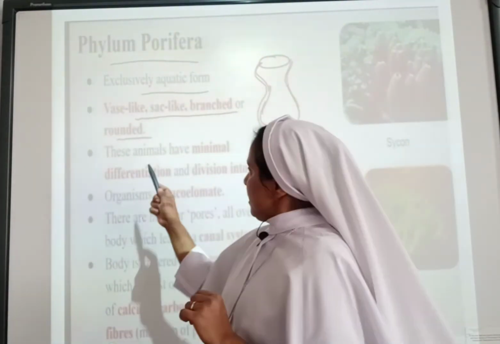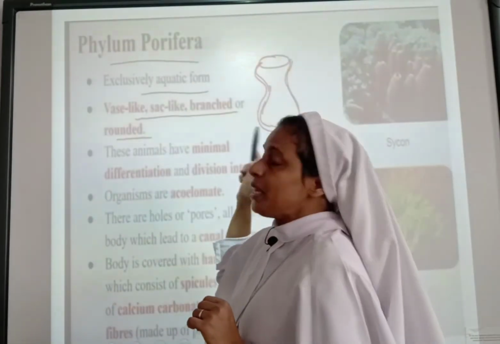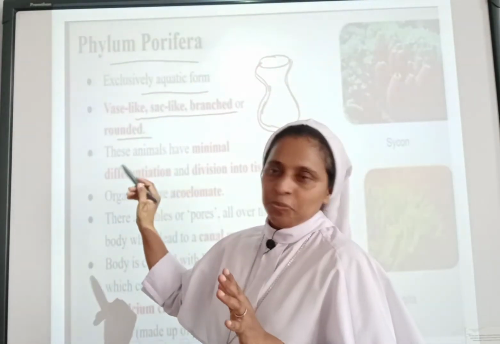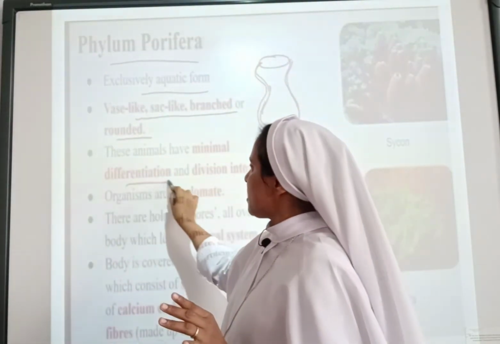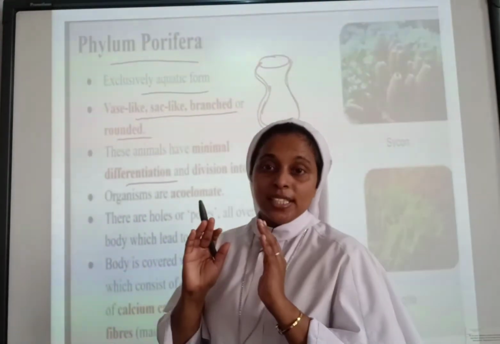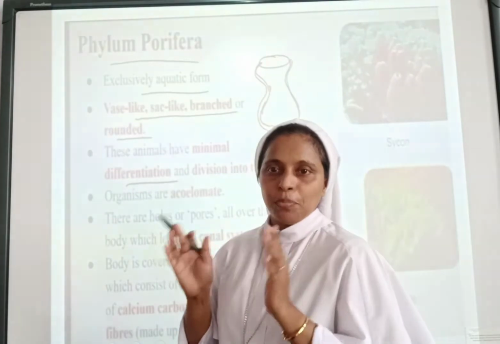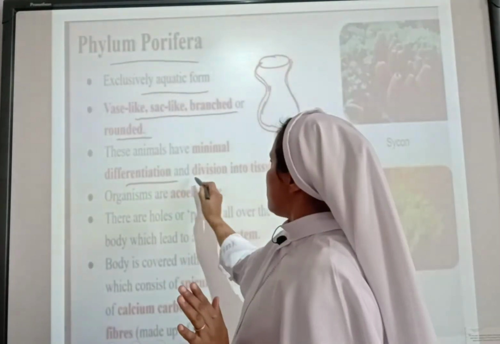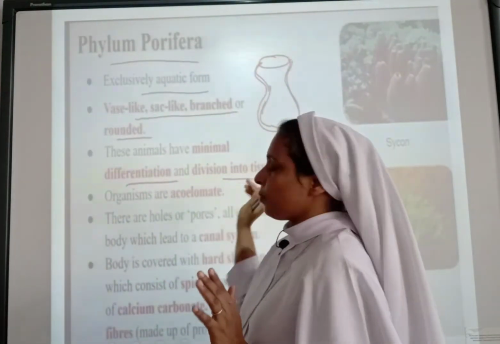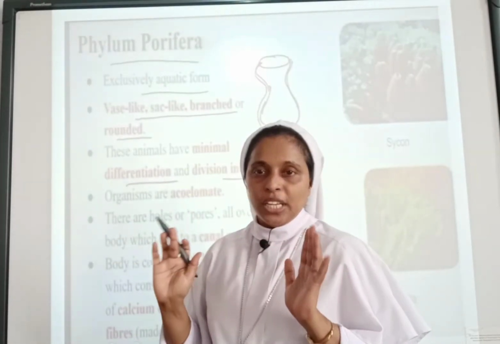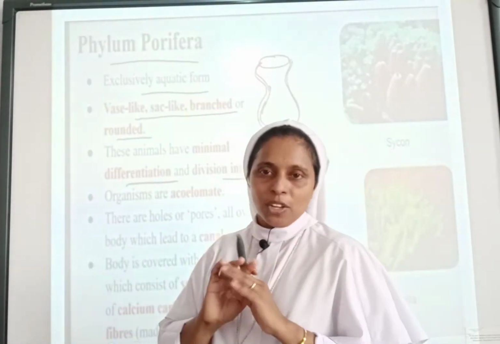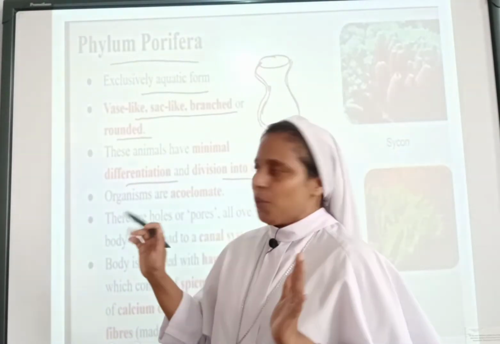The next point is that these animals have minimal differentiation. What is the meaning of minimal differentiation? Their body does not have a proper design, and there is no division into tissues. Cells are present, but there are no tissues found in this organism.